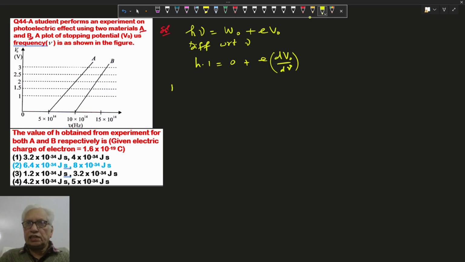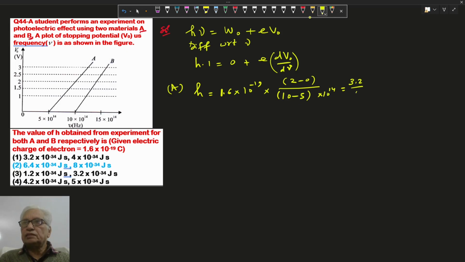So for A, h is given as e, 1.6 into 10 to the minus 19, times the slope of A. Slope is change in y-axis voltage upon frequency: 2 minus 0 upon 5 into 10 to the 14, which gives 3.2 upon 5 into 10 to the minus 33.